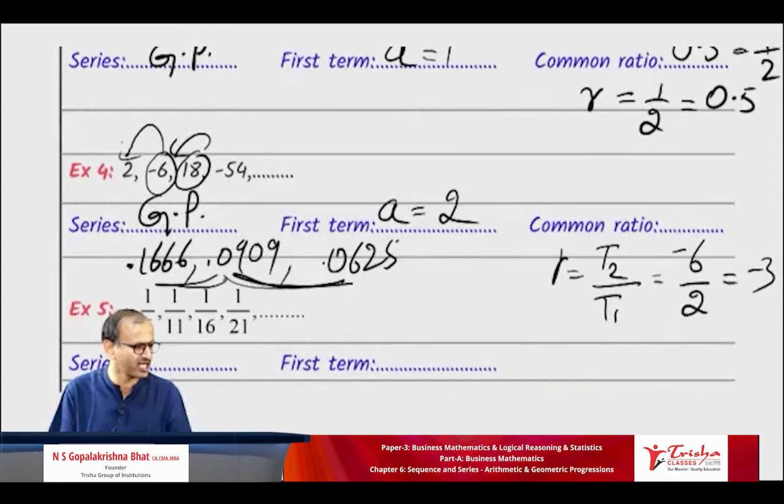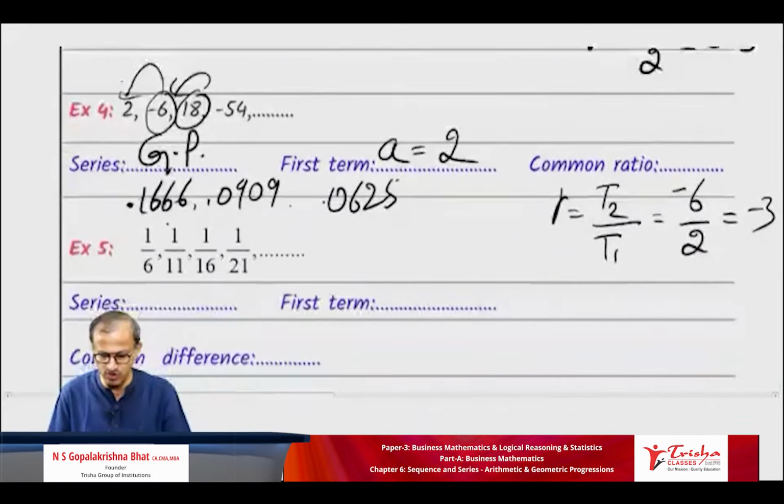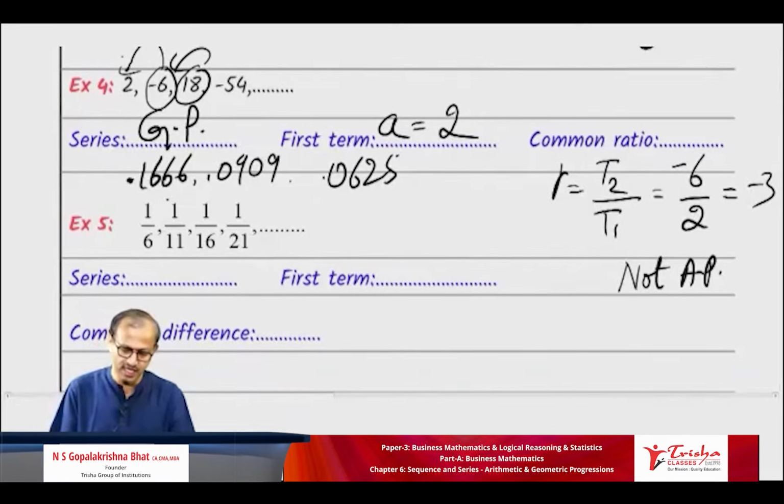Everyone clear with that? Everyone clear with this? So we concluded there is no common difference, so not AP. Next, is it GP? 1 by 6, 1 by 11.